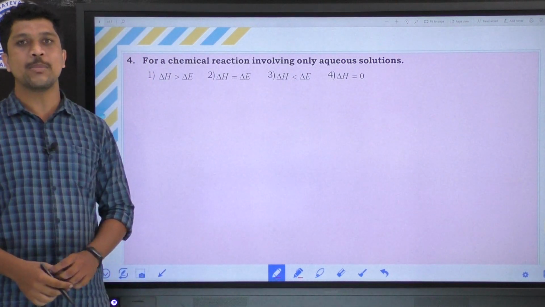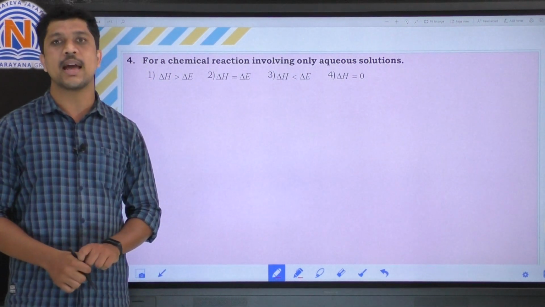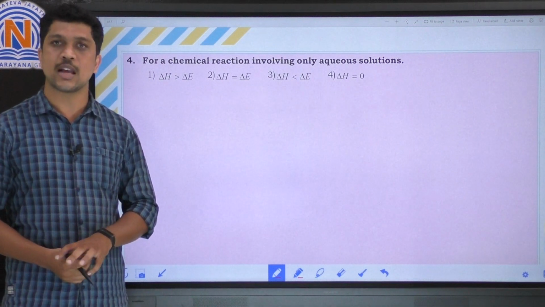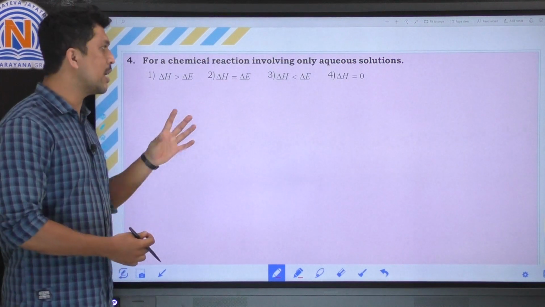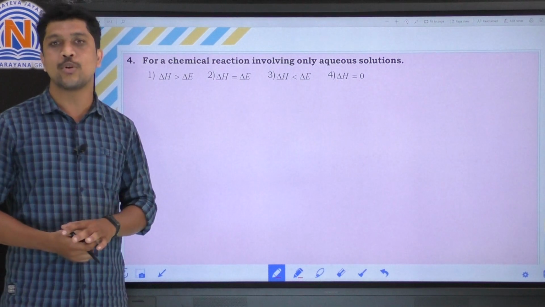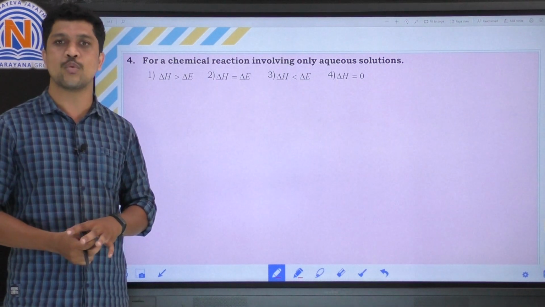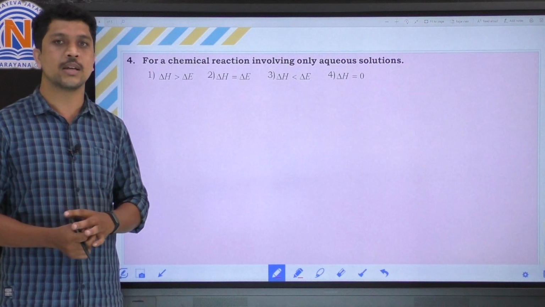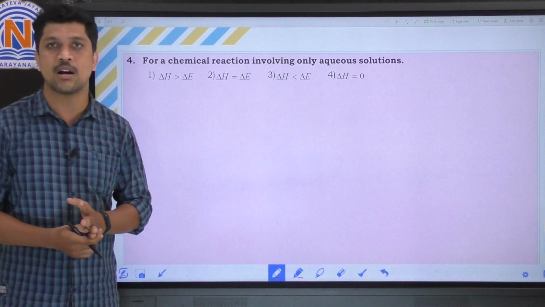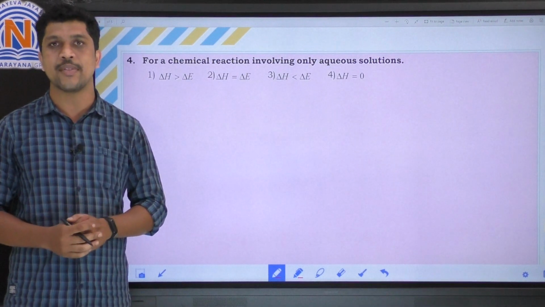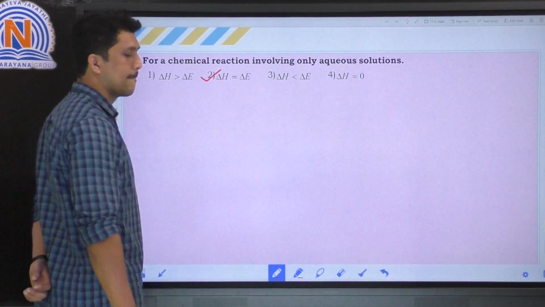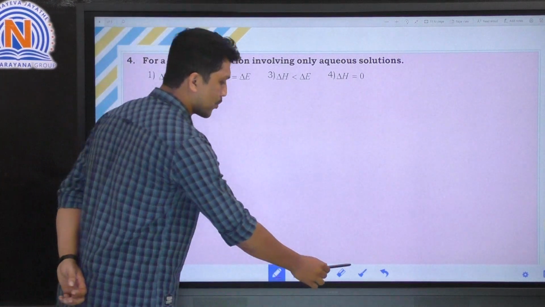Here the question: for a chemical reaction involving only aqueous solution. They have given 4 relations in the 4 options. Which one is the correct relation for the above statement? For a chemical reaction involving only aqueous solution, delta H equals delta E, where the change in energy is always equal to the change in enthalpy. So the correct option is the second option. Let's move on to the next question.